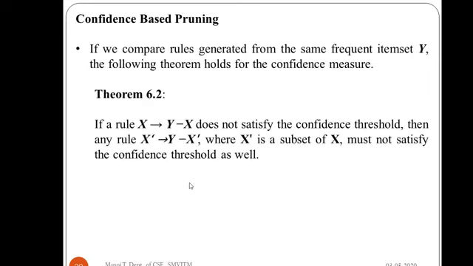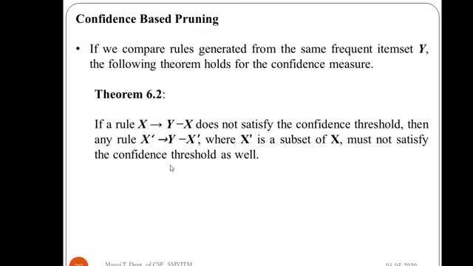Now let us move to confidence-based pruning. If we compare the rules generated from the same frequent item set Y, then the following theorem holds for the confidence measure. What does that theorem say? If a rule X implies Y minus X does not satisfy the confidence threshold, then any rule X prime implying Y minus X prime, where X prime is a subset of X, must not satisfy the confidence threshold as well.